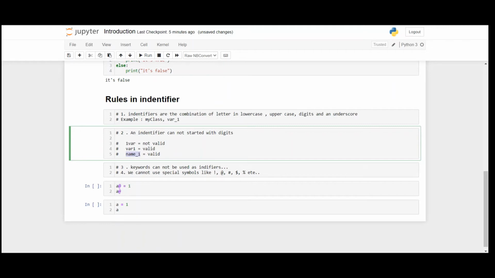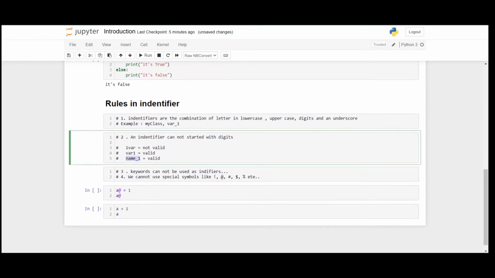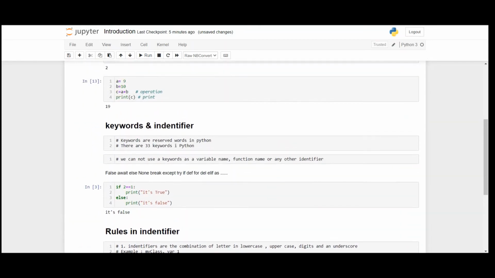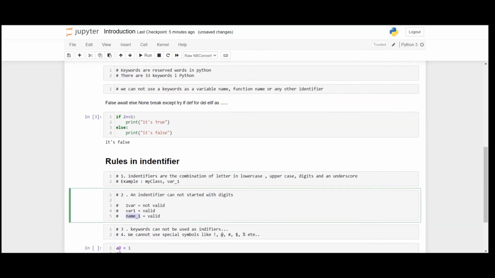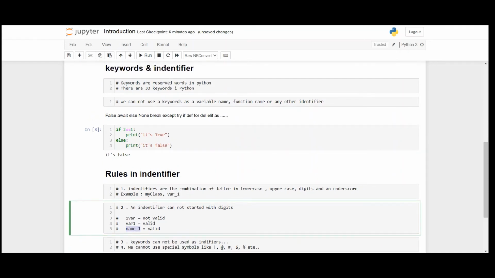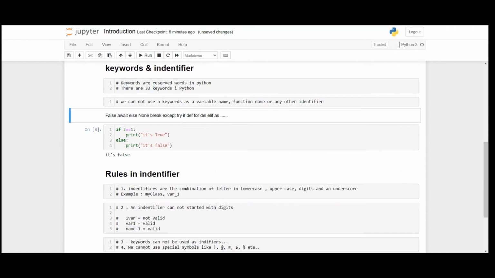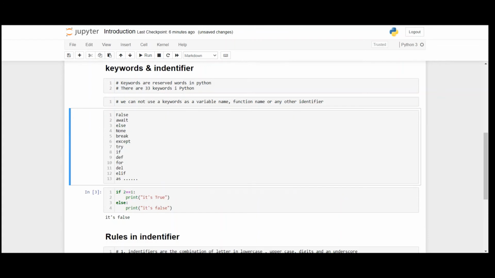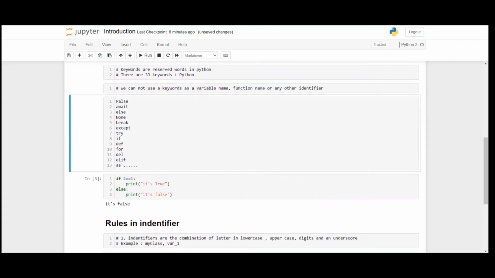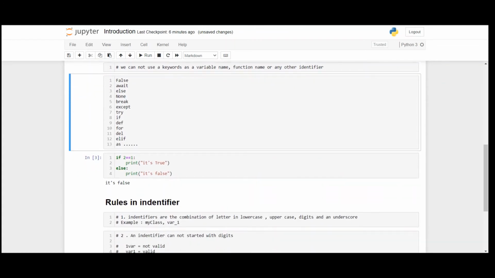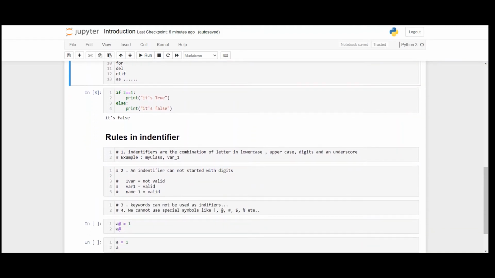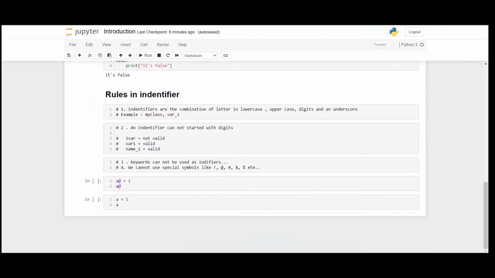Next, rule number three: the keywords cannot be used as identifiers. You can see here there is a list of the keywords: False, await, else, None, break, except, try. These keywords can never be used as an identifier.